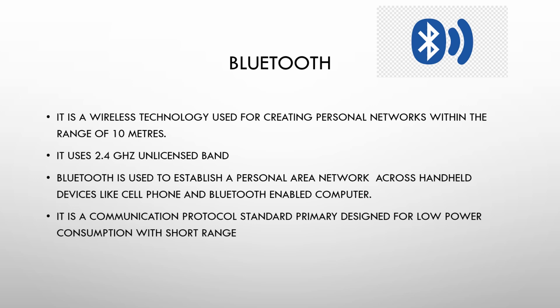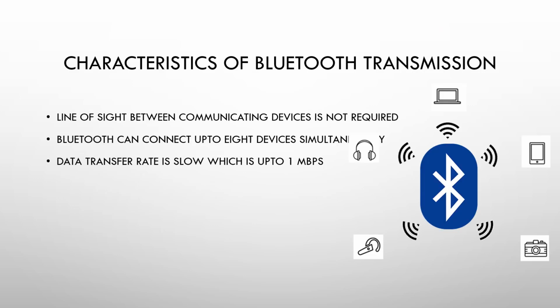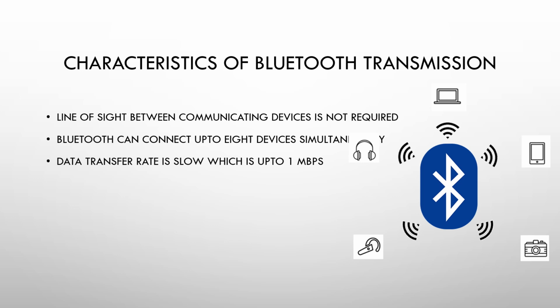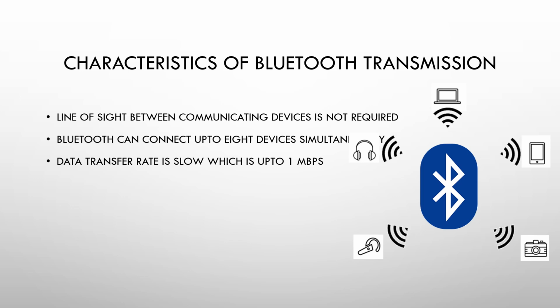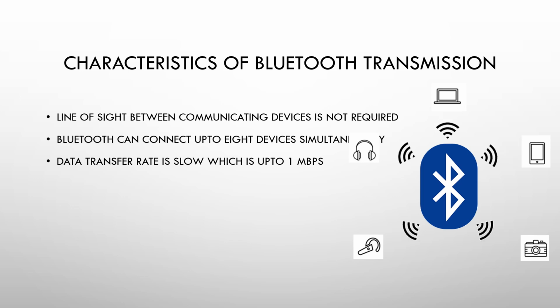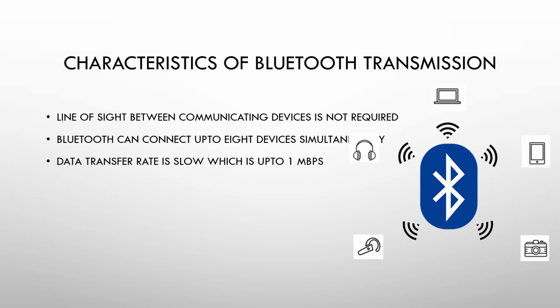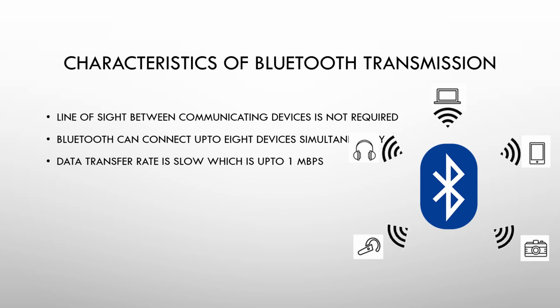Now the low power means if you're having a battery for your Bluetooth electronic device, it will last longer. That means it consumes low power. Characteristics of Bluetooth transmission. Line of sight between communicating devices is not required. Line of sight means the signal will travel in a straight line, but in the case of Bluetooth, the signal never flows in a straight line. It flows in all directions.